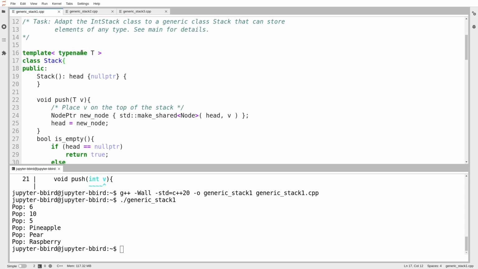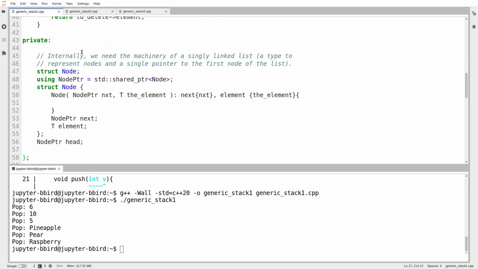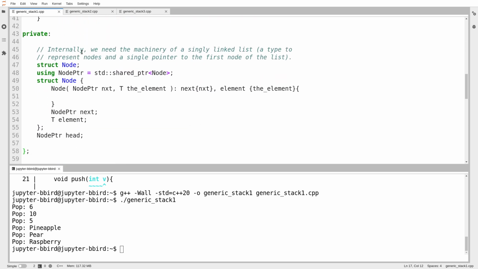So in this version, and I think this is a good practice in general, we decided that because our stack uses a linked list as its underlying storage, we should define the machinery for that linked list in the class, because it shouldn't be anybody's business outside of our class what we're doing. So we define the whole list. The node type is private to the class. The whole list is entirely encapsulated.